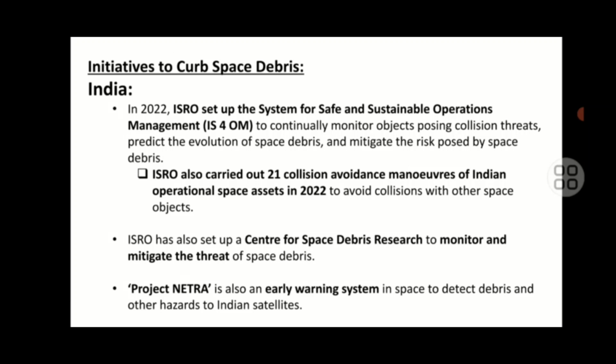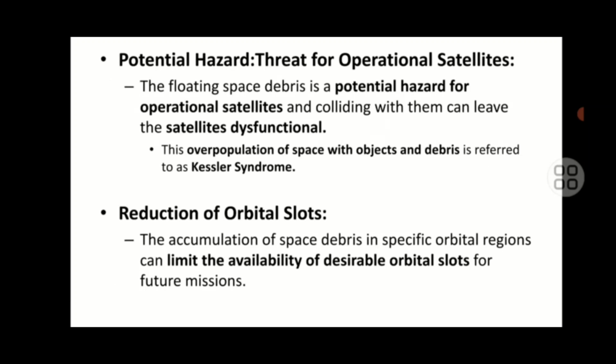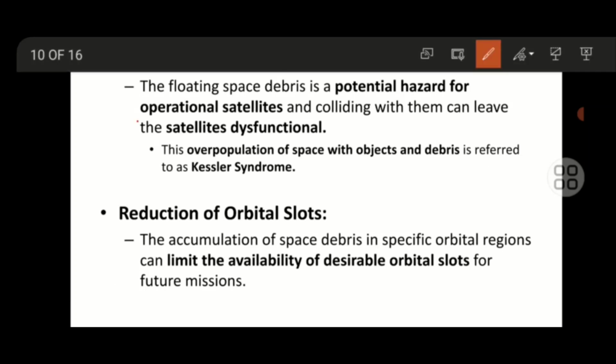This space debris is a threat to existing satellites. The floating debris becomes a hazard for operational satellites when it collides with them, and it can even cause a dysfunction of the satellite.